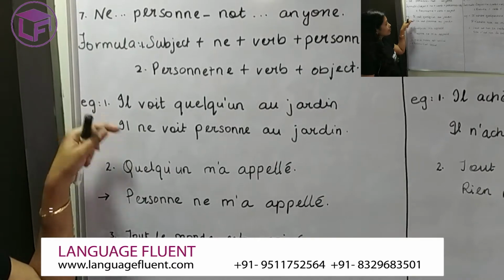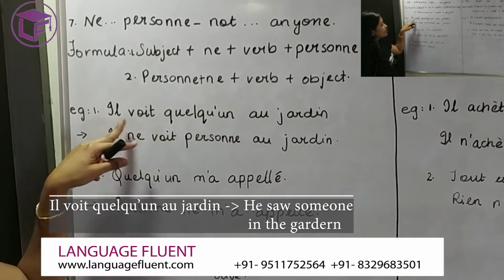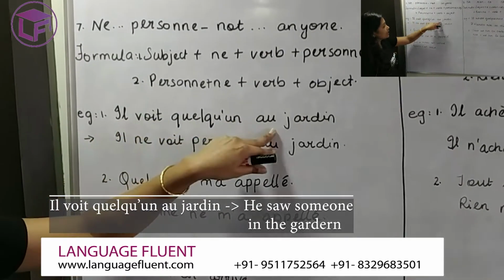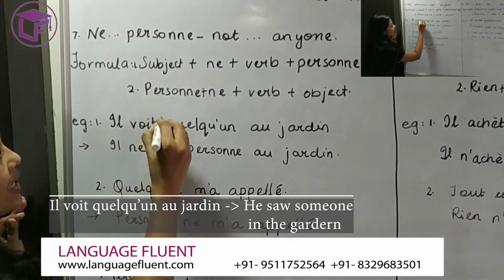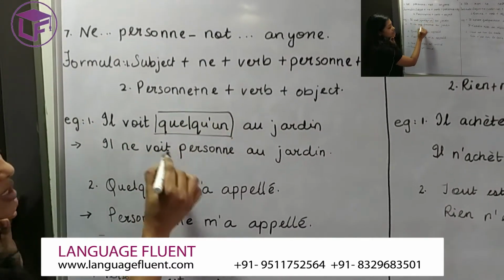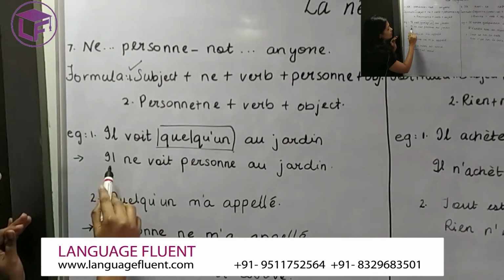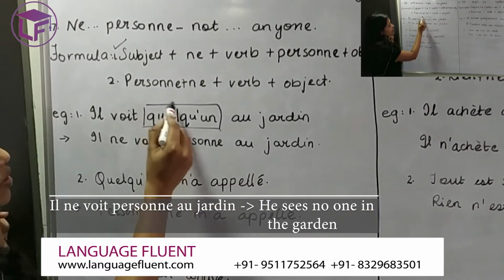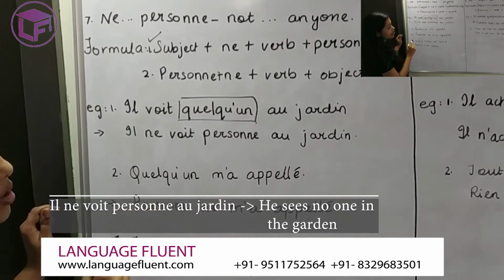Starting with the first example over here, il voit quelqu'un au jardin, which means he saw someone in the garden. So now here your keyword is quelqu'un, right? This quelqu'un is placed in the middle of the statement, and hence you will use the first formula. So it will become il ne voit personne au jardin. Just because the placement of quelqu'un is later, you will use the standard formula of ne personne.